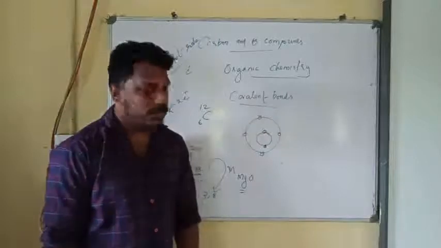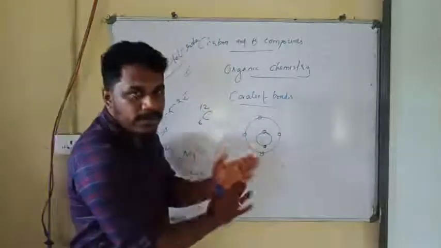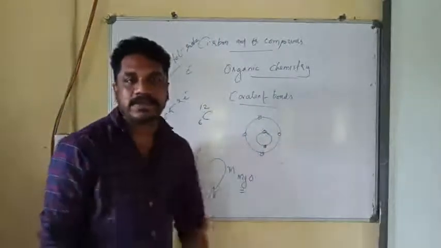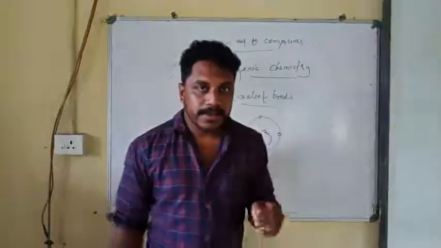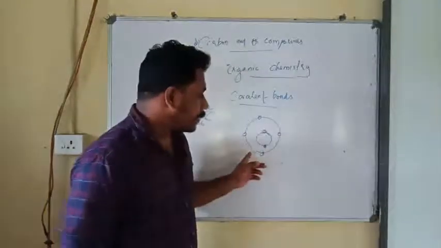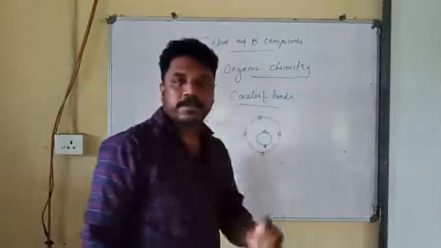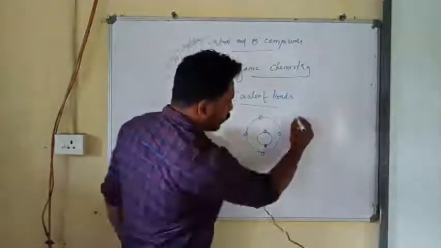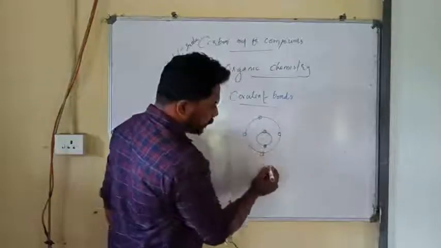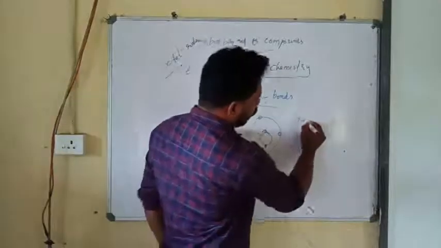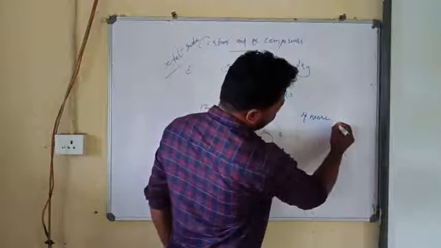Have you understood? Now let's see how carbon can attain an octet. In the case of carbon, the atom's outermost shell consists of how many electrons? 4 electrons are there, right? It requires 4 more electrons to be stable.